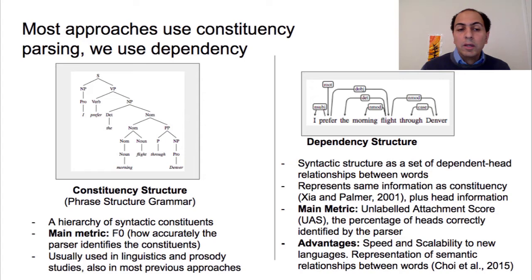The main metric is the unlabeled attachment score, which represents how many heads the parser predicted correctly compared to the gold standard. It has some advantages of being faster than constituency parsing and more scalable to new languages using what is known as universal dependencies, in addition, of course, to capturing the semantic information between words.